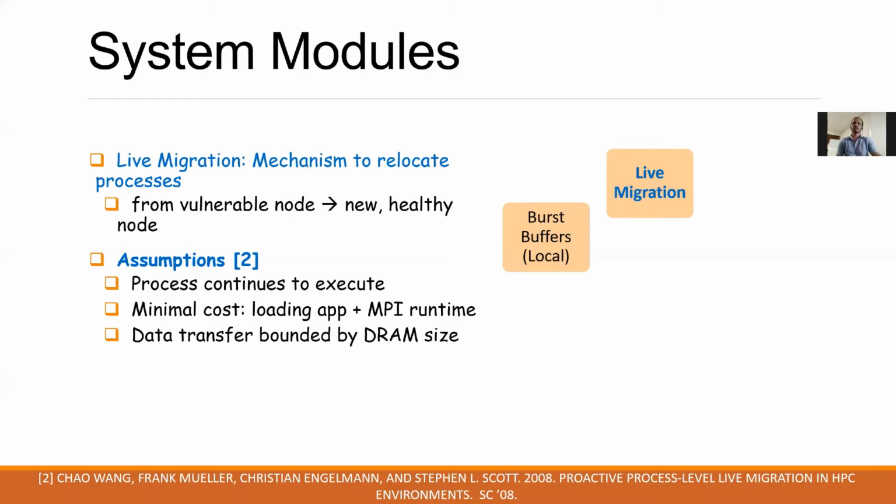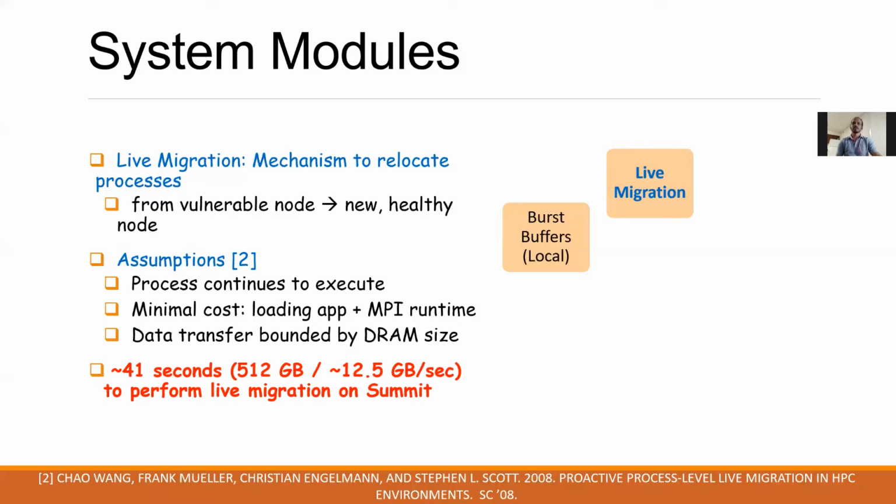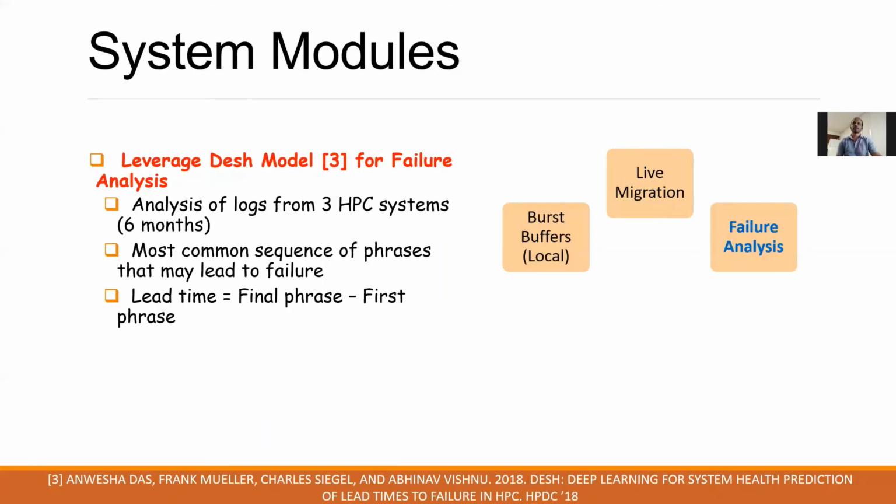Finally, the amount of data that needs to be transferred for live migration is bounded by the DRAM size. Based on these assumptions and the internode bandwidth measurement experiments, we find that it takes 41 seconds to perform live migration on Summit. The third module in our system is the failure analysis module.